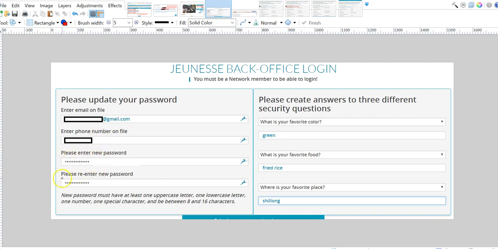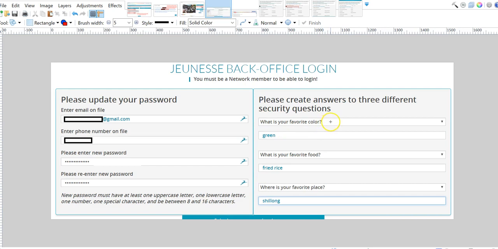Now you're going to enter a new password, and please see the new password must have at least one uppercase letter, one lowercase letter, one number, one special character, and be between 8 and 16 characters long. So if you only put 7 characters, you're going to get an error message. So make sure it's at least 8 characters.